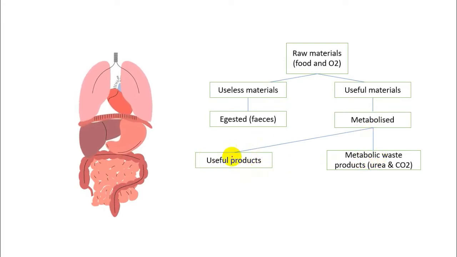The useful one can be used in other functions. For example, amino acids, the basic unit of protein, are a useful product and can be used for synthesizing other kinds of proteins inside our body. Vitamins, for example, can work as coordinators inside our body. And the metabolic waste, which is urea and carbon dioxide, has to be excreted.